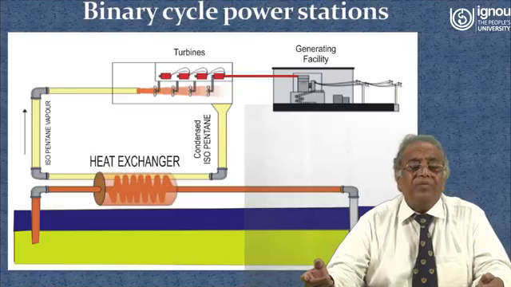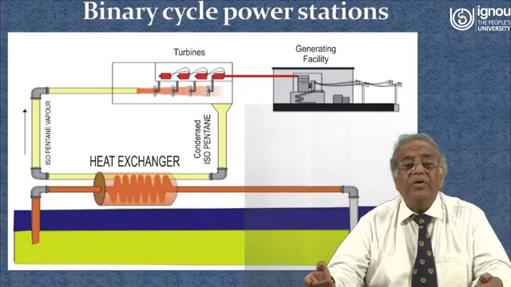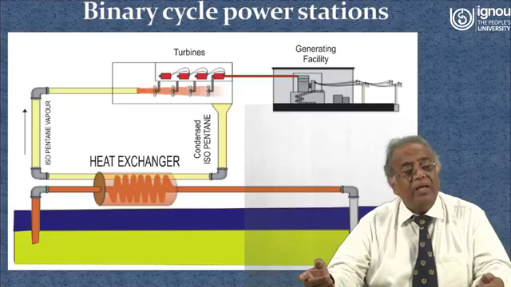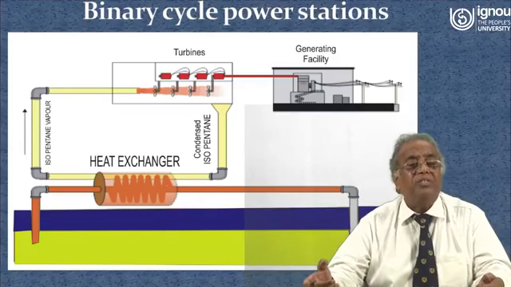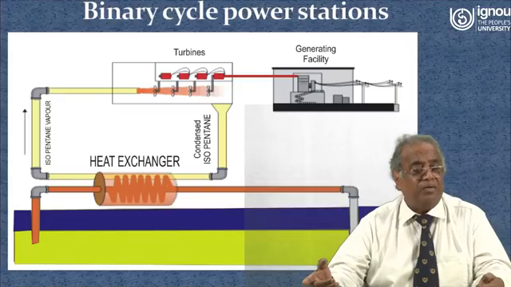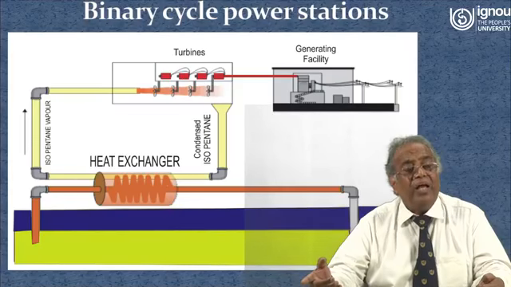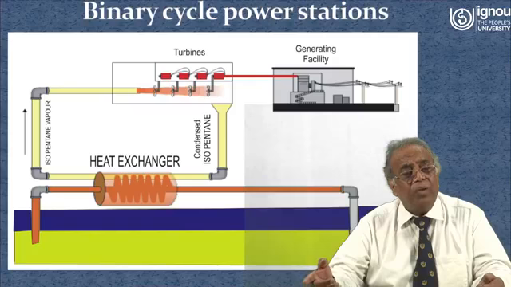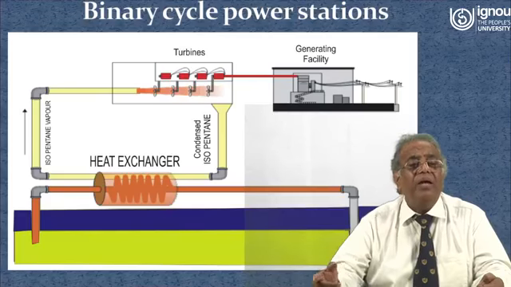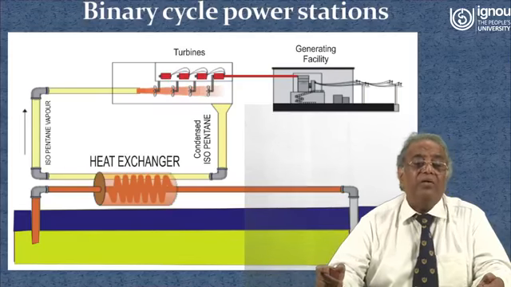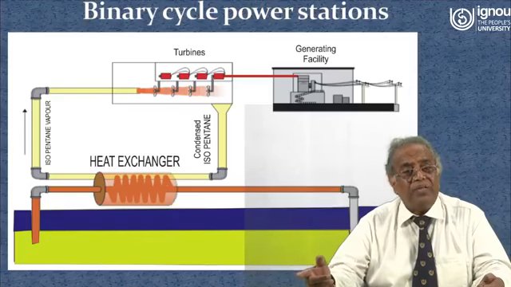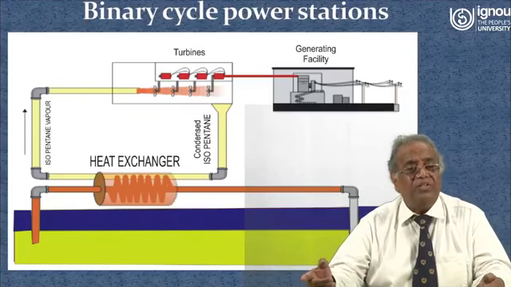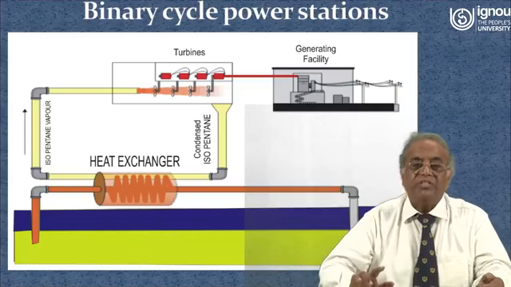Now after the expansion of the working fluid in the binary cycle, it enters again through the heat exchanger, takes the heat from the hot water which is coming out from deep inside the earth crust. Again it will be converted into vapor, and that vapor will again pass through the turbine. That completes the cycle. So through the binary power cycle, we can also generate electricity through this process.